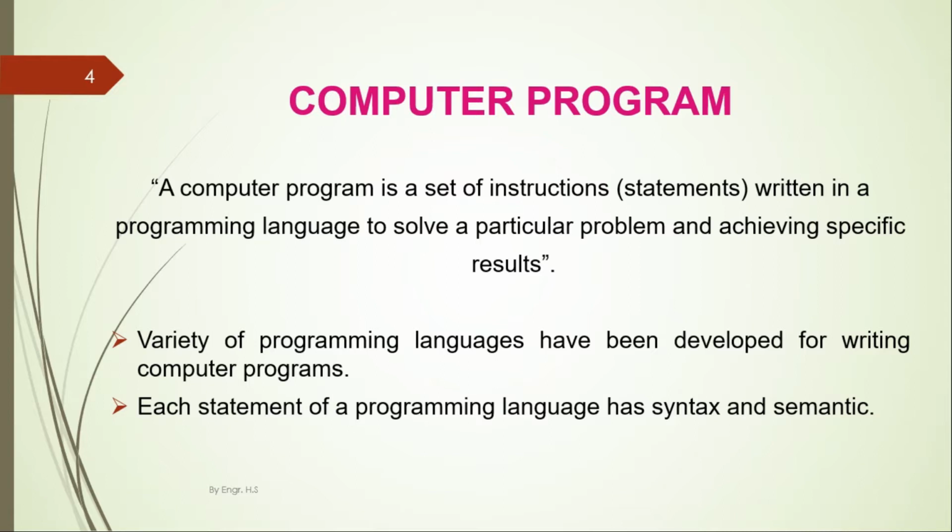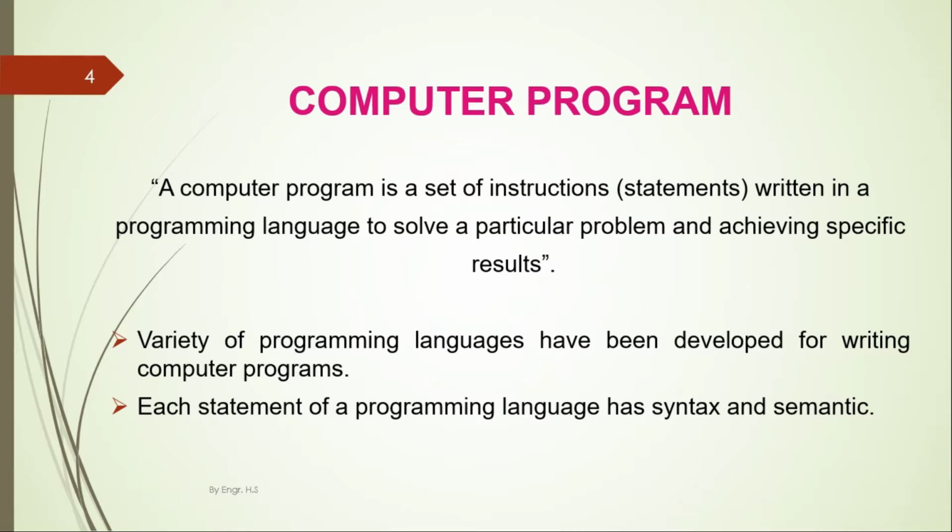Now the first thing before starting coding that comes in someone's mind is, what is a computer program? So computer program is a set of instructions written in a programming language to solve a particular problem and achieving specific results. Just like in our daily life, we encounter different types of problems, and for the solution, we need different types of steps.